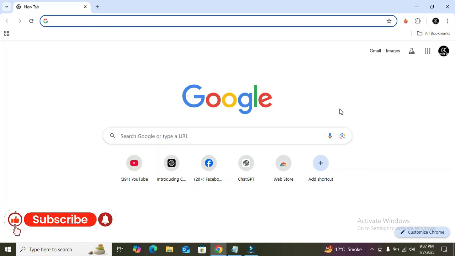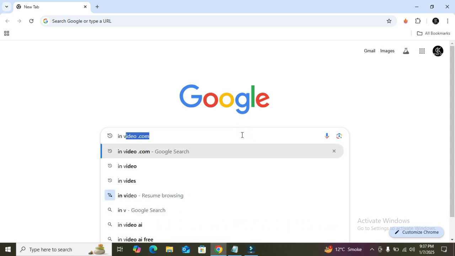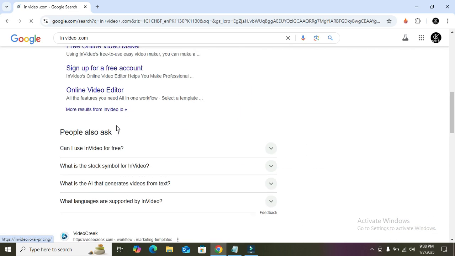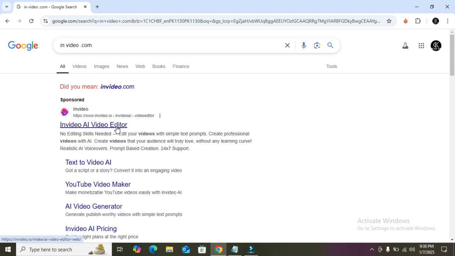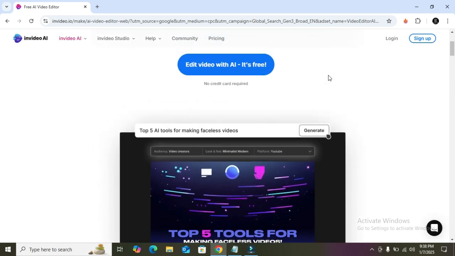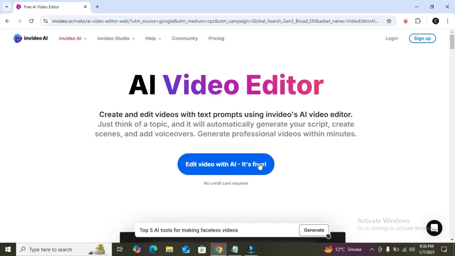So now we are here on our computer screen. The only thing we need to do is to type invideo.com in your browser. Such a website will appear on your screen. The only thing you need to do here is to click on the first link. After clicking on the first link, such an interface will appear in front of you. Now the only thing you need to do is to click on "Make videos with AI for free."